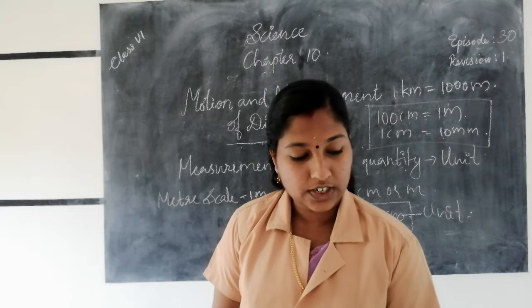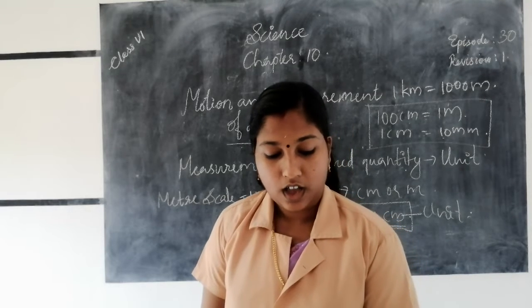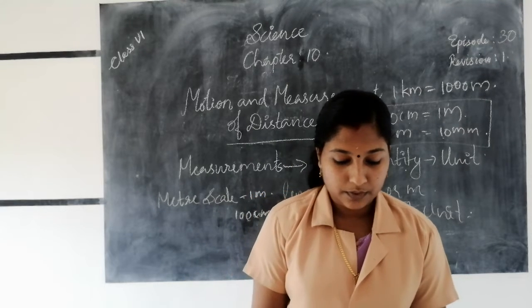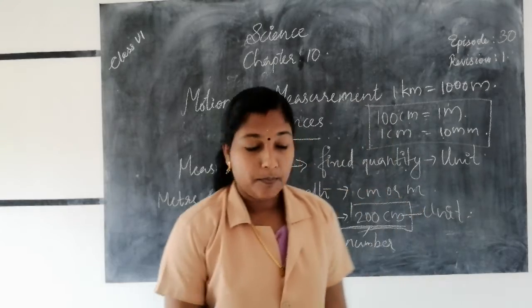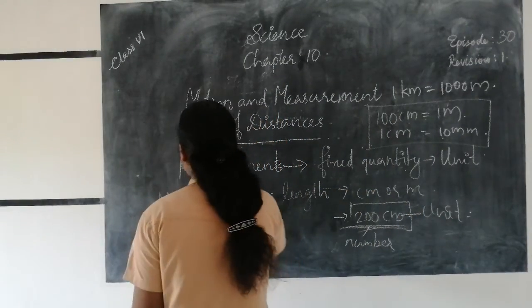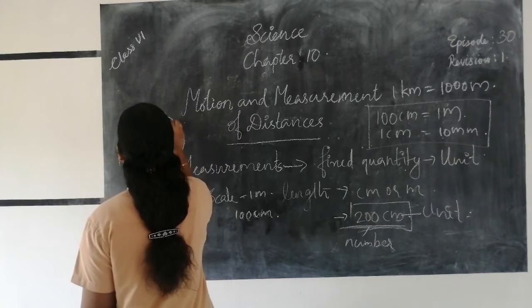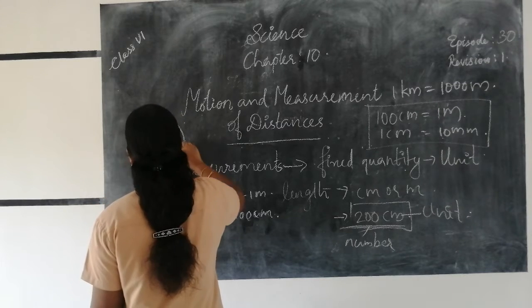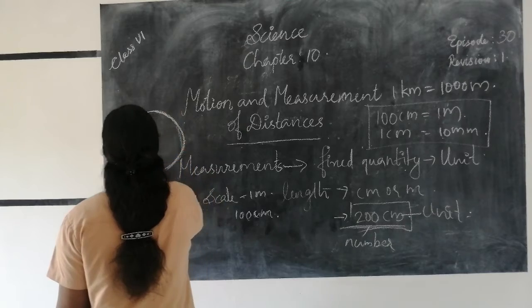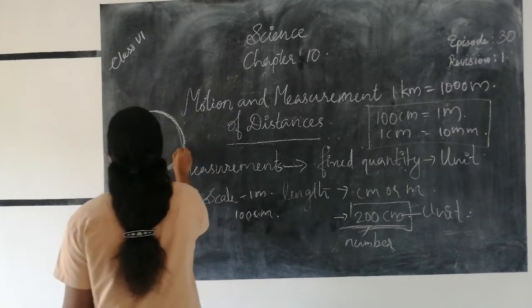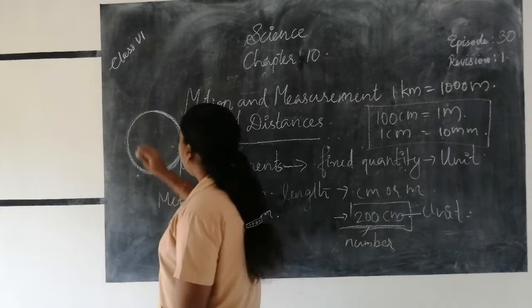Next, measuring the length of a curved line. How do we measure the length of a curved line, for example a circle? We use a thread.